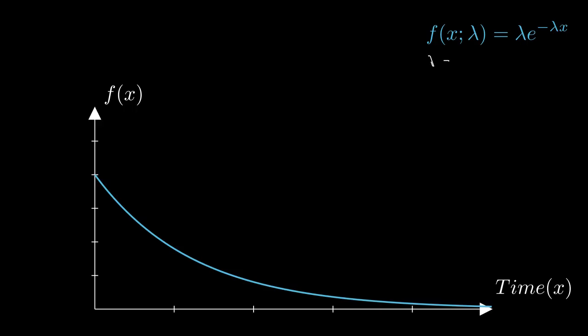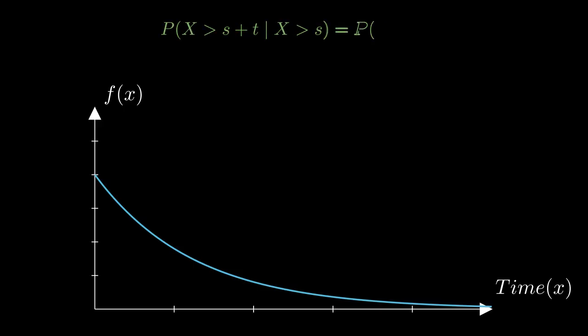Let's look at the formula. f(x; θ) = θe^(−θx) for x ≥ 0. Here, theta is the rate. If we are talking about a light bulb that lasts 1,000 hours on average, theta would be 0.001. Notice the shape of the curve. It starts high and drops off. This tells us that shorter intervals between events are more common than very long ones.